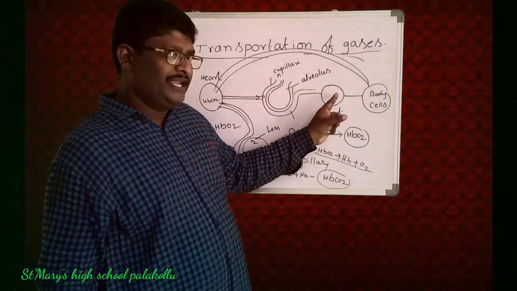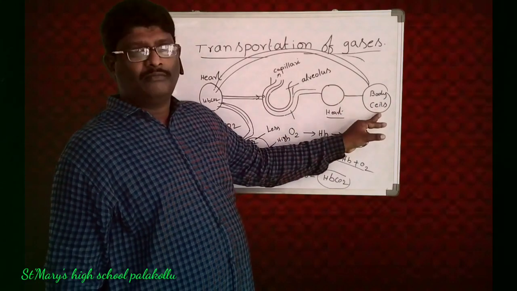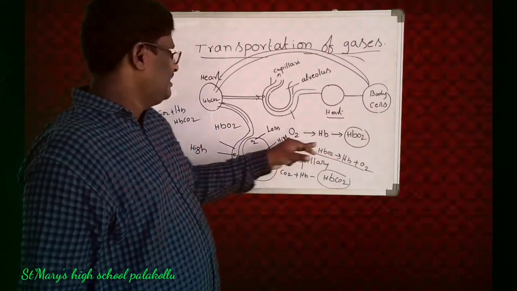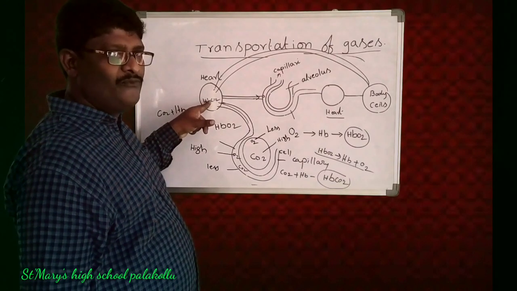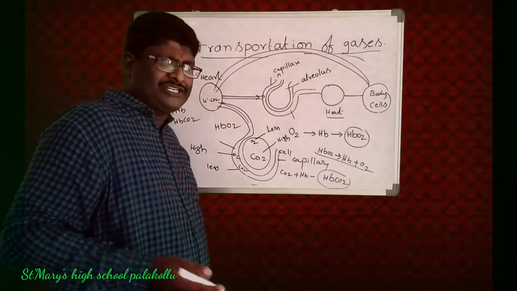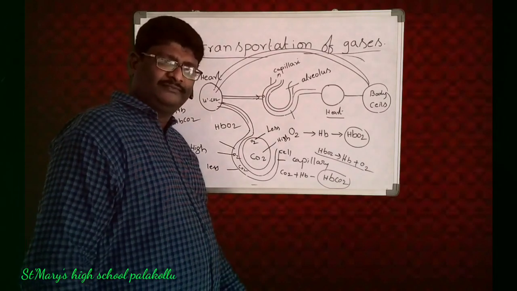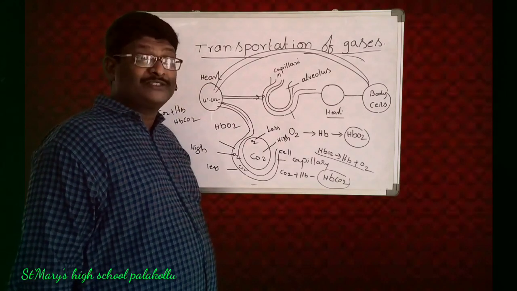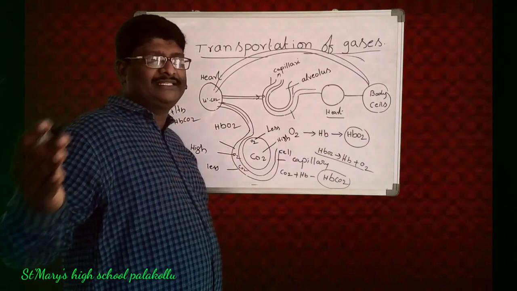From the lungs again it comes to the body, again to the heart. From the heart, to body cells. From the body cells, again it enters the heart. It looks like a circulation. This is called transportation. Why? Because it is moving from one place to another place.